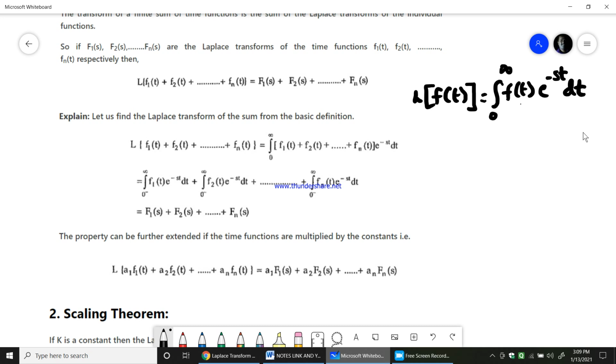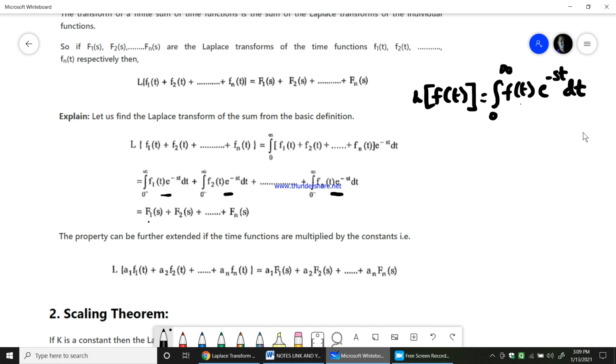So if you find the integration from 0 to infinity of f1 of t plus f2 of t so on plus fn of t, times e power minus st dt, I can divide this sum into separate integrals: integration from 0 to infinity of f1 of t e power minus st dt, plus integration from 0 to infinity of f2 of t e power minus st dt, plus so on plus integration from 0 to infinity of fn of t e power minus st dt. Each term we see here is an individual Laplace transform of the functions f1 of t, f2 of t, so on fn of t. Therefore that can be written as F1 of s plus F2 of s plus so on plus Fn of s. So this is the linearity property in terms of Laplace transform.